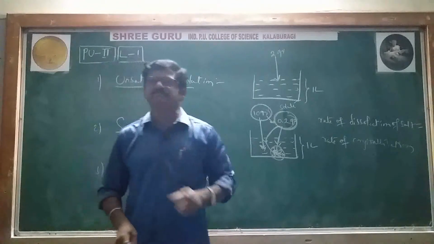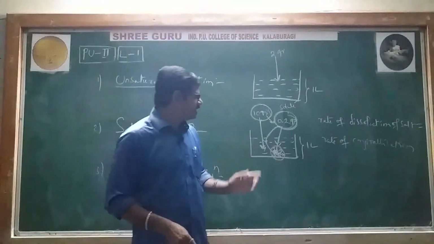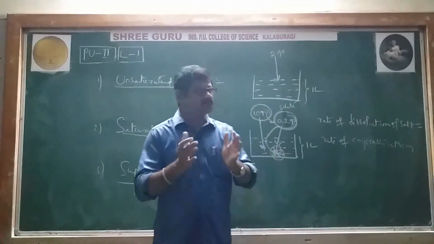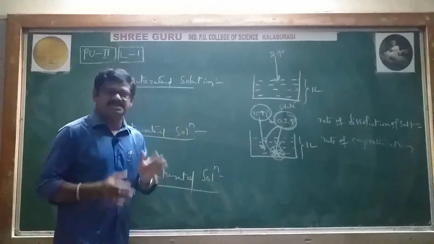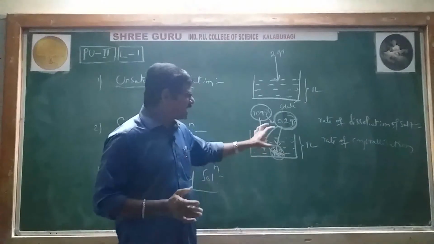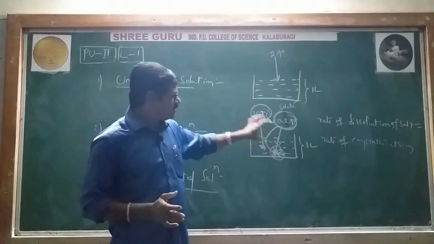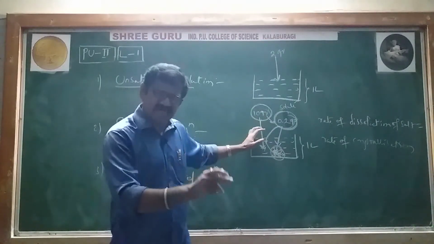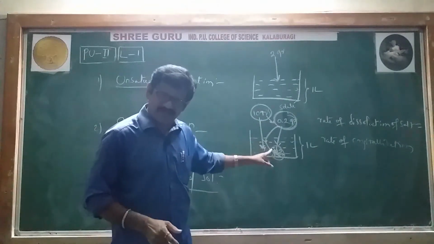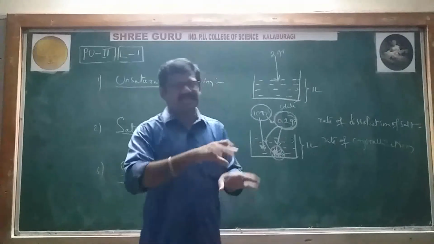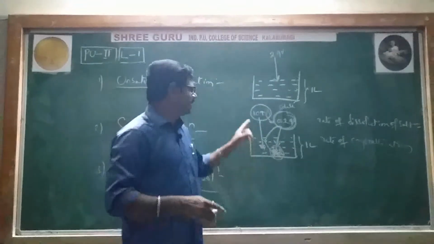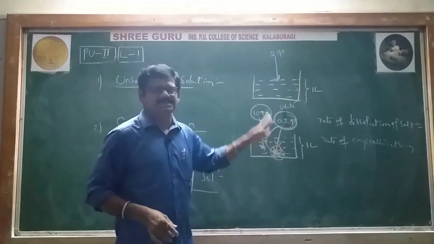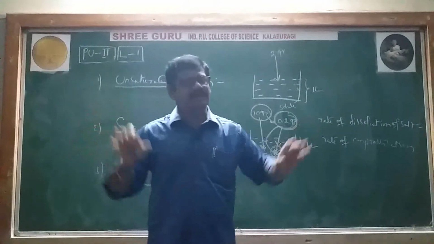Nothing but an equilibrium has been established between the rate of dissolution and the rate of crystallization. That's why a saturated solution is a solution which contains the maximum amount of solute that can be dissolved in the given amount of solvent to establish a dynamic equilibrium between undissolved solute and dissolved solute at a particular temperature.